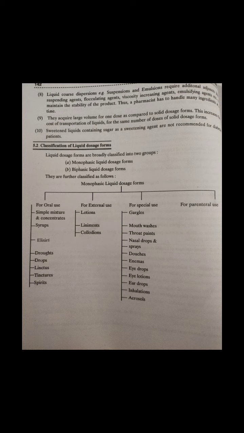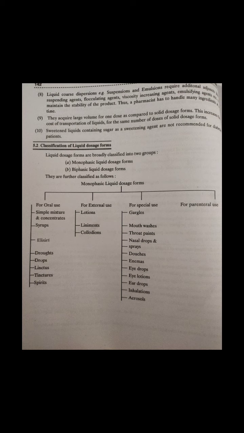Drops are supplied in small volume containers, that is 5 ml to 10 ml, and the label on the drops container must have all necessary requirements for liquid preparations. The dose must be mentioned in drops, or if any dilution is necessary, then the dilution ratio must be written on the label.